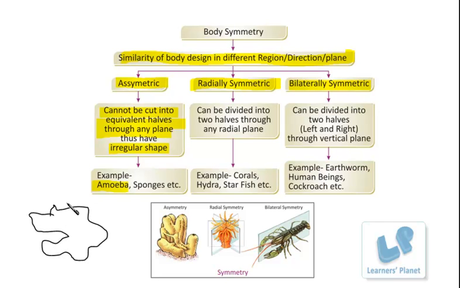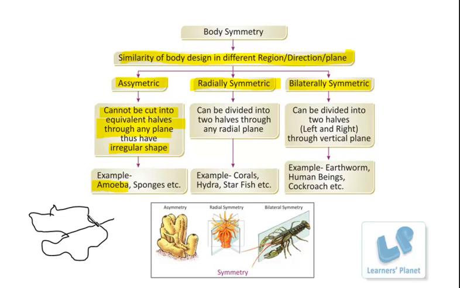Can we divide it through a particular plane, because it has an irregular shape? Which two halves seem similar to each other? If I cut it in this plane, can you say the left and right parts are equivalent? Or if I cut it diagonally, can you say these two structures are similar? No. This is what we mean by an asymmetric structure.